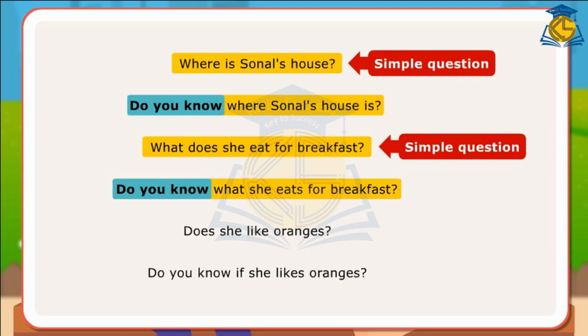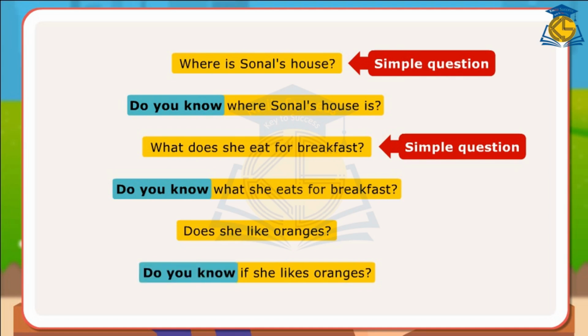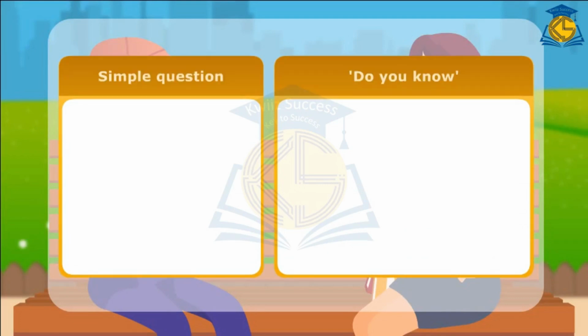If a simple question has does, the question beginning with do you know will not use does. In the fifth and sixth examples, we see that if is used in the question beginning with do you know when there is no other question word like when, why, or what in the simple question. Here the simple question has does. Here are a few more examples of use of do you know at the beginning of a question. Where do crocodiles live? Simple question.